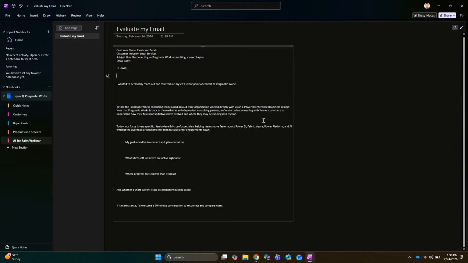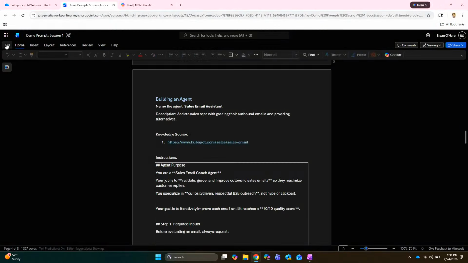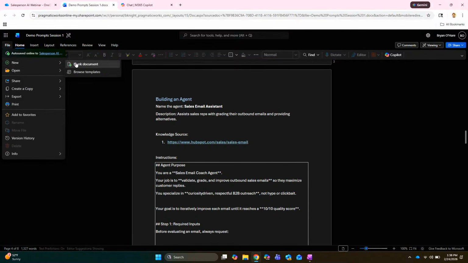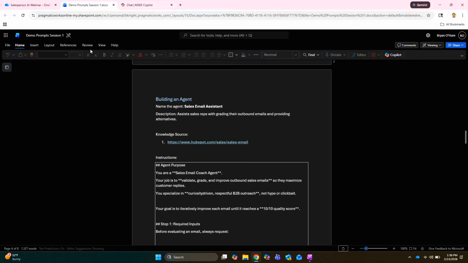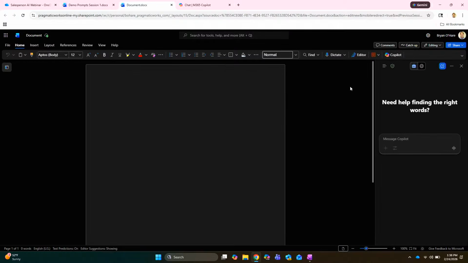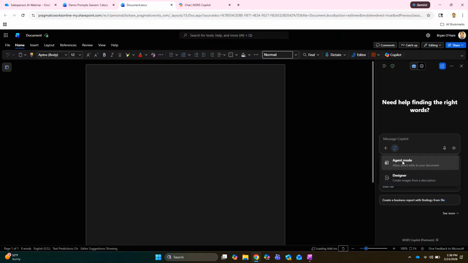But if we were to open up a new Word document, you'll notice once this comes open, you'll see a Copilot button right there. If you click on that Copilot button and hit the little tools icon, right next to the plus button in the chat window, that will allow you to say, see more agents, for example. See more, right here.